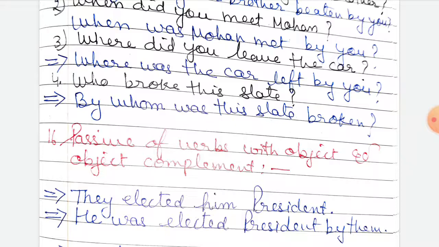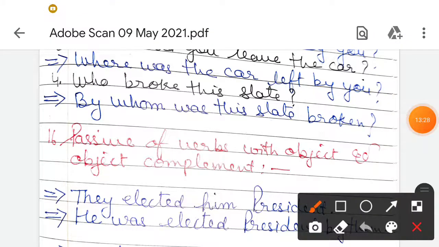So how will it be changed? Leave the car. So where will remain as it is, retained before the sentence. So where, this is a singular one. Where was the car left by you? Okay, the question mark will be there. And who broke this slate? So who will be changed into by whom. Okay, so by whom was this slate broken?